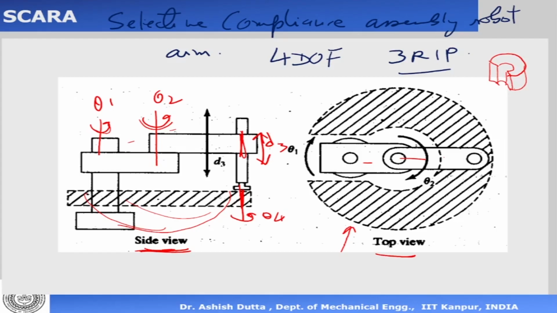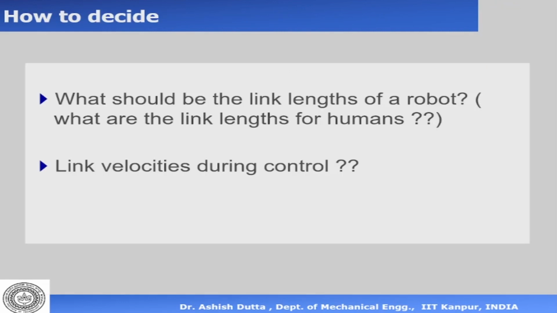Now some interesting questions that we need to answer here. We saw that a robot can be made up of different kind of links and different kind of joints. The links can have different shapes and sizes that we'll see as we go along. How do you assign your DH parameters there? And it can have different kind of joints. So with different kind of joints, you can get different kind of robots.